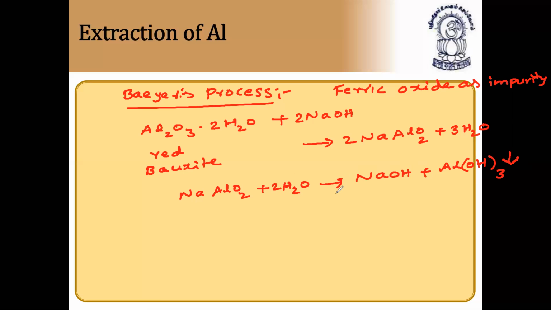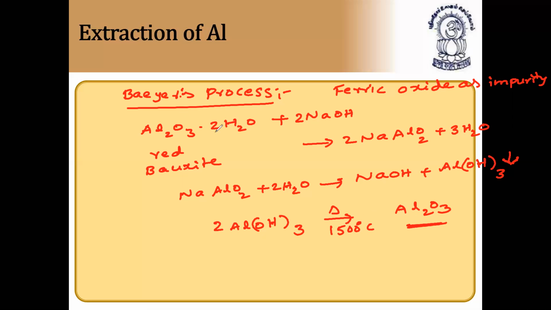So always aluminum hydroxide is formed as the final product, and this aluminum hydroxide, when heated strongly, around 1500 degrees C, forms aluminum oxide. So these are the steps involved in Bayer's process. So if ferric oxide is present as an impurity, we concentrate the aluminum oxide bauxite ore by Bayer's process.